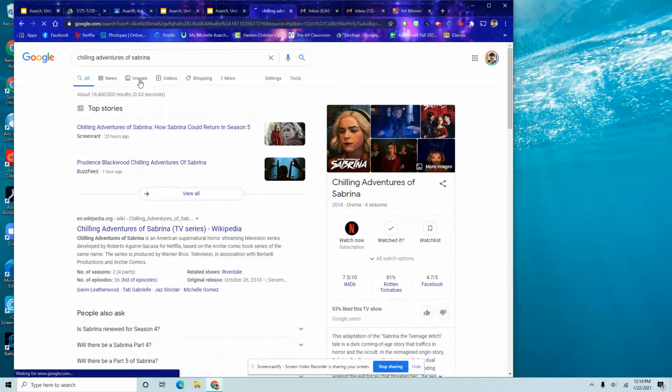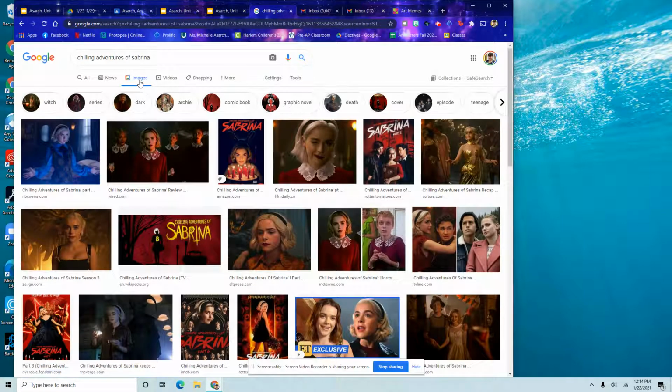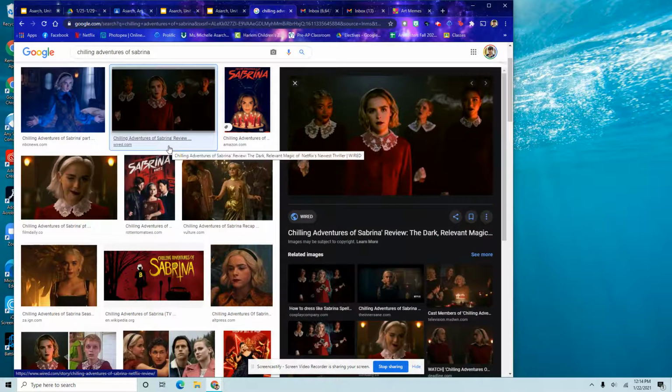Next thing I'm going to do is I'm going to click Images, and I'm going to choose an image that I want. I'm going to click on this picture that I want, that I think looks kind of cool, so that way it shows up bigger on the right-hand side. If I'm going too fast as you're going through the steps, feel free to pause it and press play when you are caught up. That is what the video is here for.